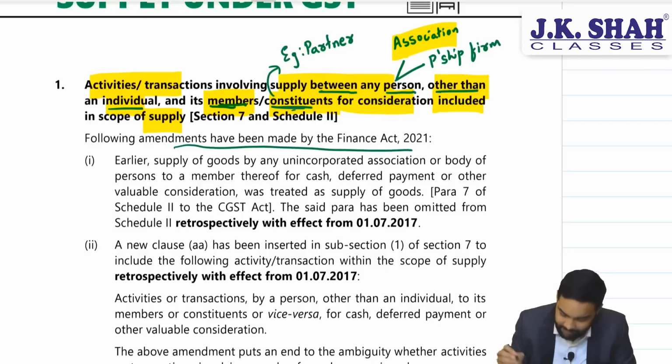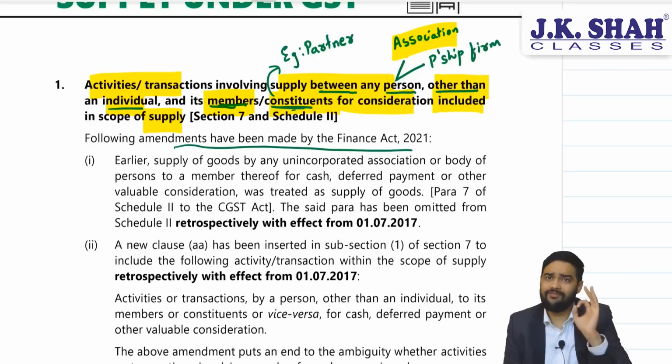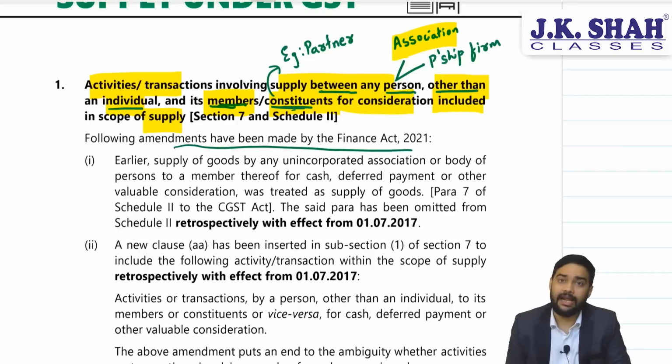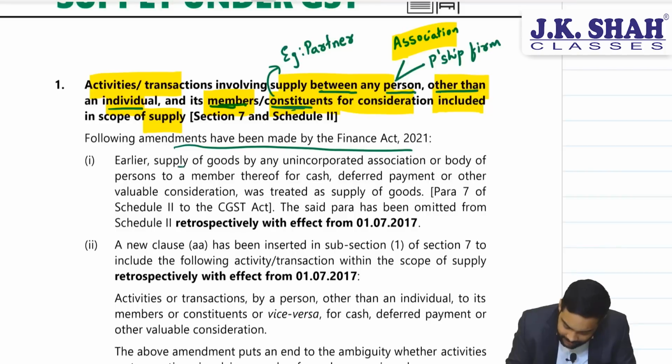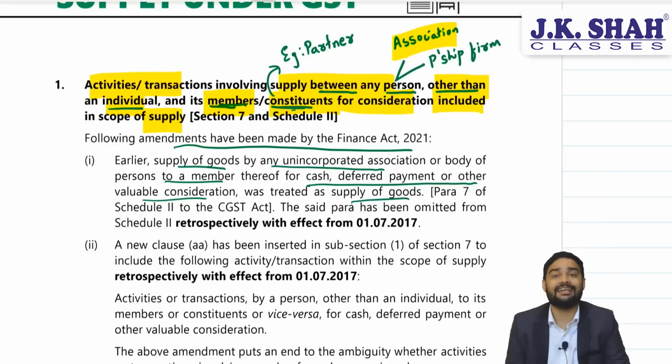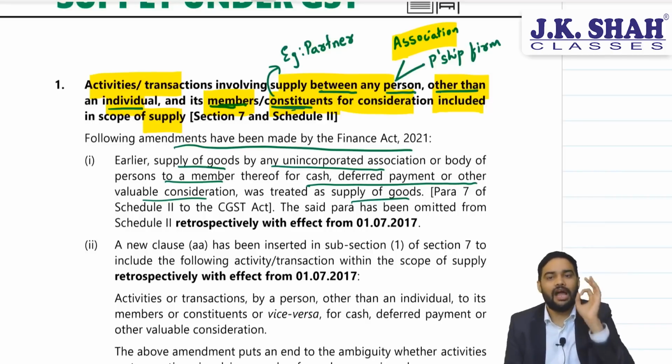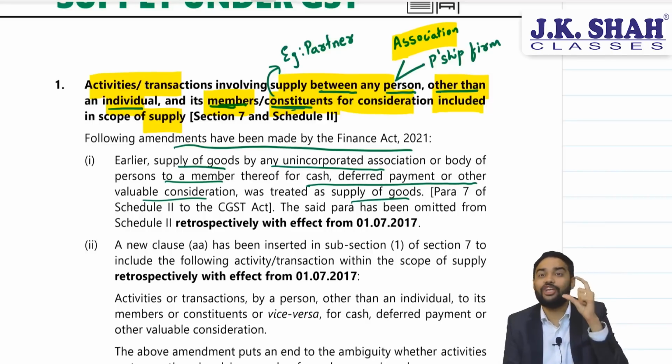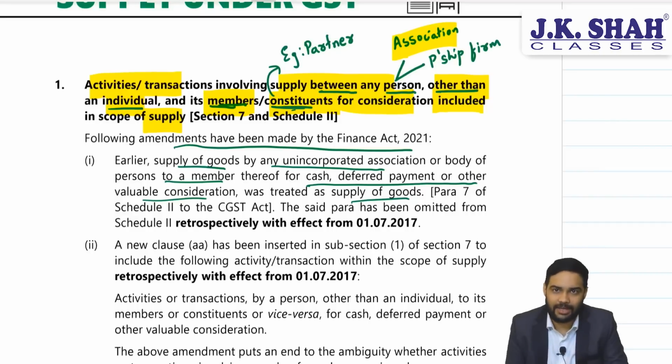The following amendments have been made by Finance Act 2021. This was notified on 1st Jan 22. Earlier, supply of goods by any unincorporated association to its members for cash, deferred payment or other valuable consideration was treated as a supply of goods. That was there in Schedule 2, where association to member, if goods are being supplied, it will be regarded as supply of goods.